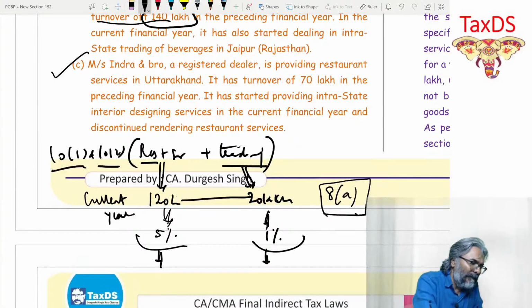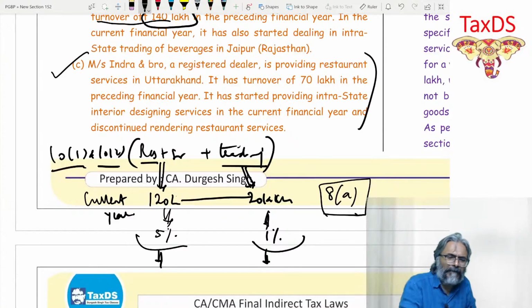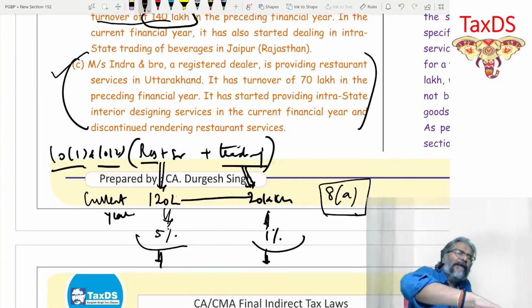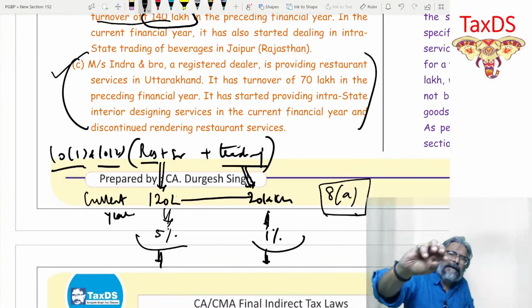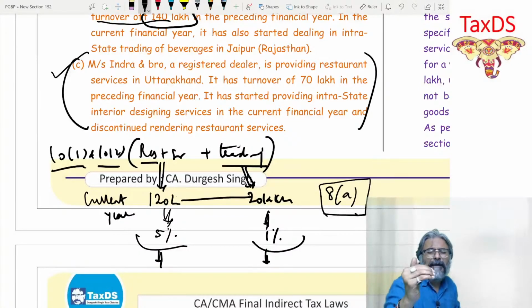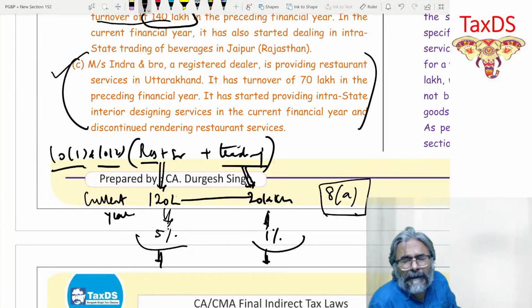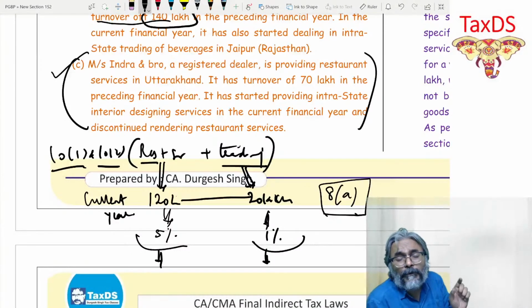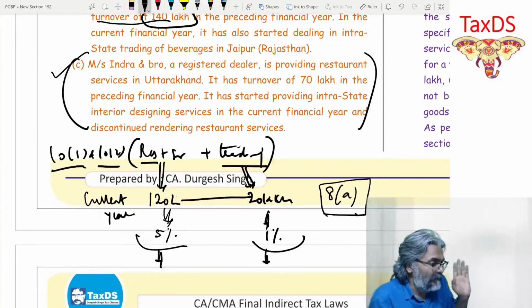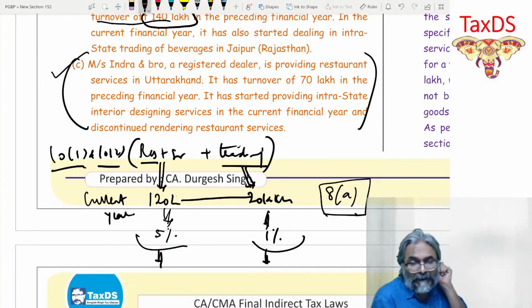So students, coming to this particular question, I think we have already discussed this. Tell me, the composition scheme in the current financial year, that is 22-23, will be tested under which section? Under section 10(1), 10(2) or 10(2A)? They have closed the restaurant. I already told you, when you prepare the statement, your statement has to be prepared for the current financial year.